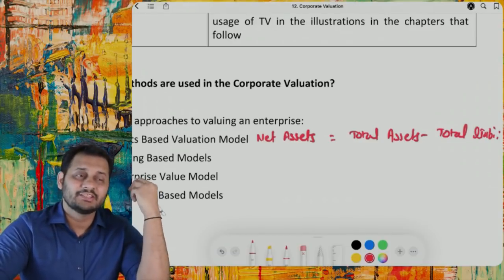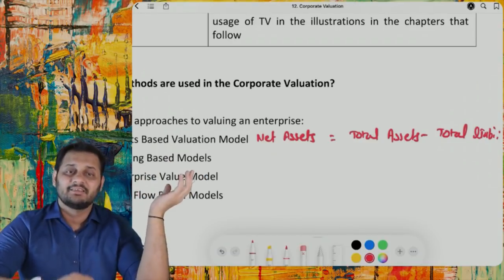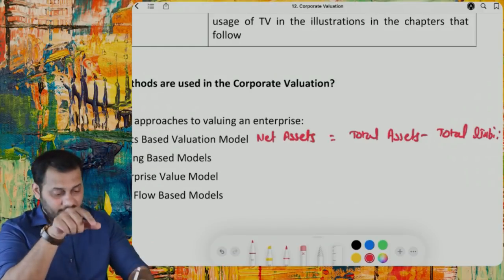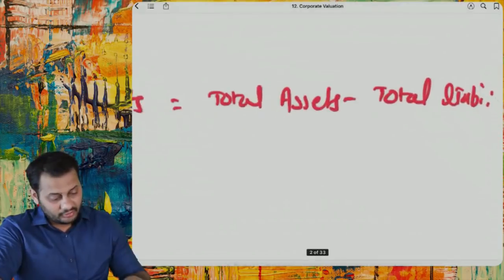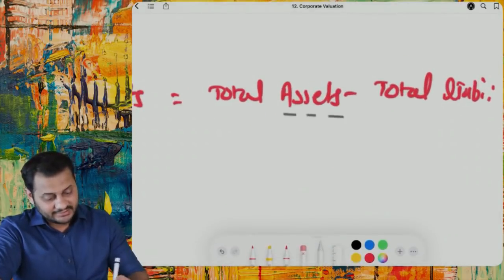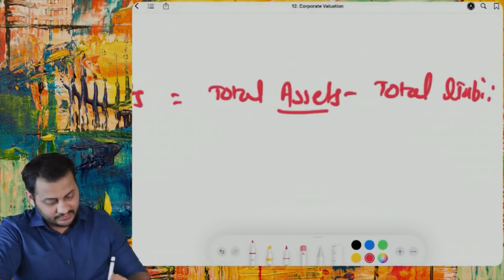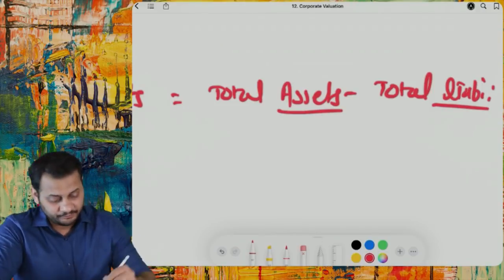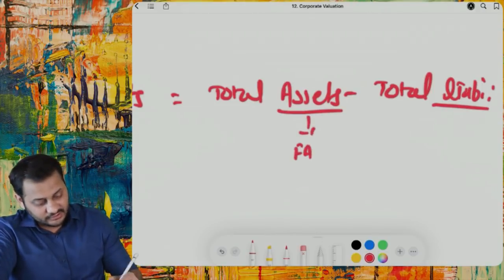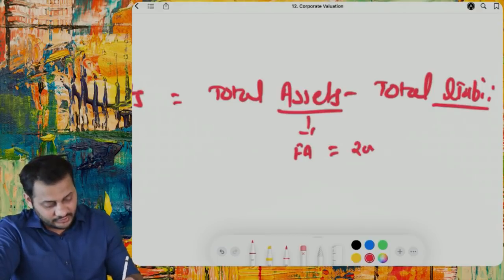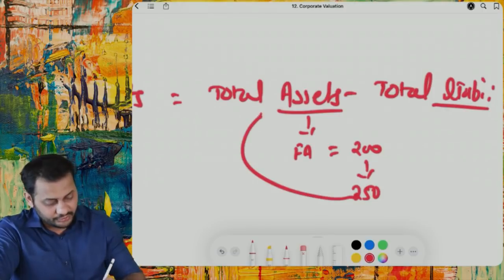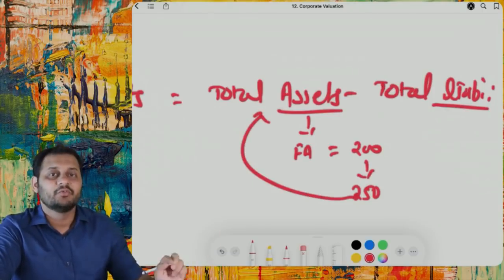This is called the book value of the company because you are considering the total assets and total liabilities from the book, right? But please understand that all these assets and liabilities will be adjusted for any kind of additional information. For example, if there are some fixed assets worth, let's say, 200 crore, but they can be realized at 250 crore, then 250 crore should be taken in the total assets, not the book value of 200 crore.